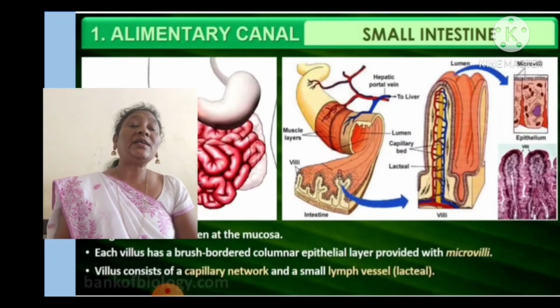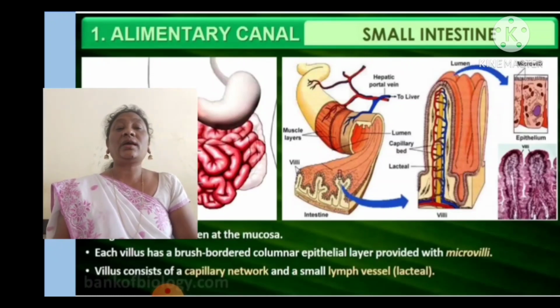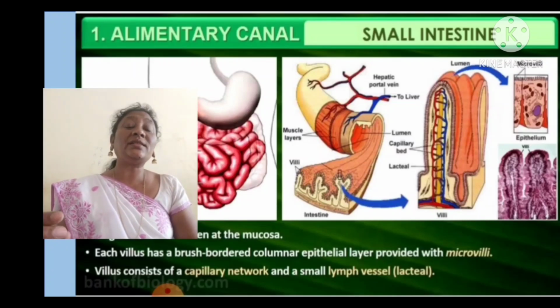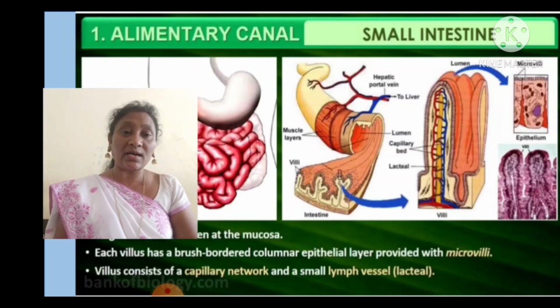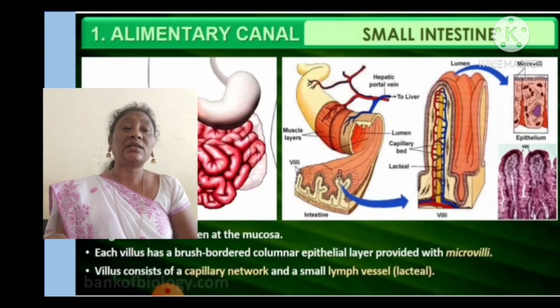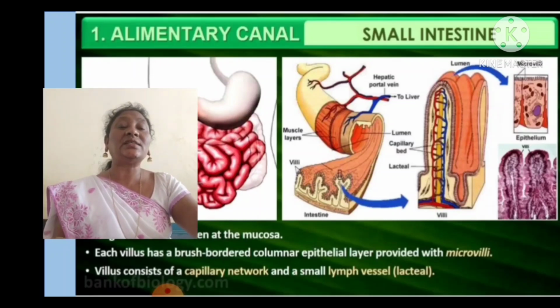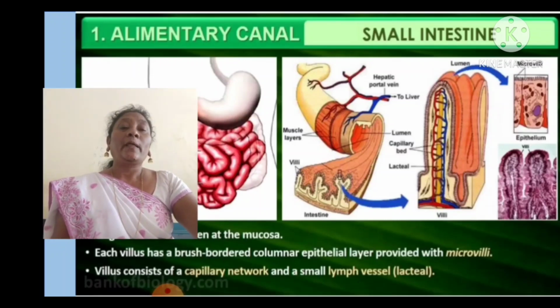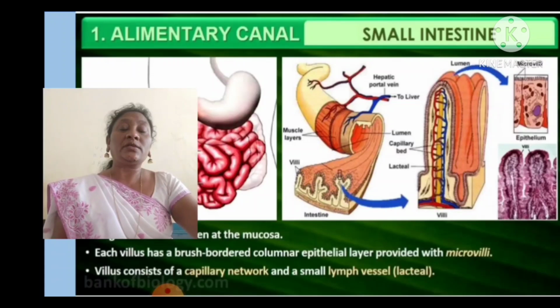But the fatty acids and glycerol, the ultimate digestion products of fats, provide thickness to the blood. If they travel through the blood vessels to the heart, the blood becomes very thick and the blood flow becomes very slow. So blood transportation doesn't take place properly due to this fat content. That's why the lacteal, the lymph vessel, carries the fatty acids and glycerol to the heart. It doesn't mix into the blood.